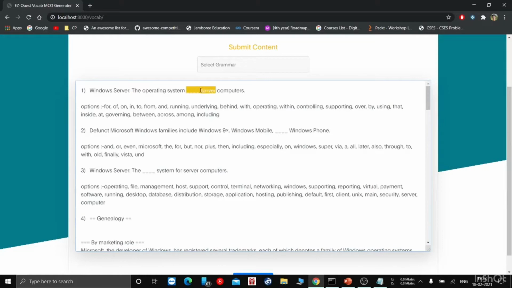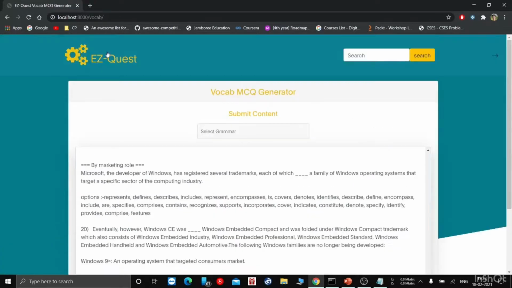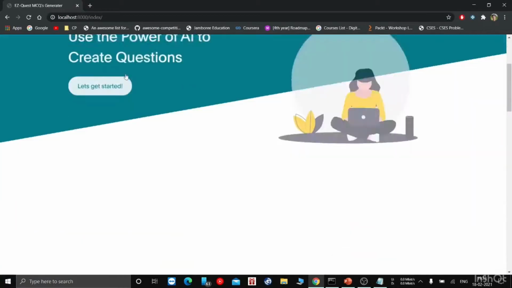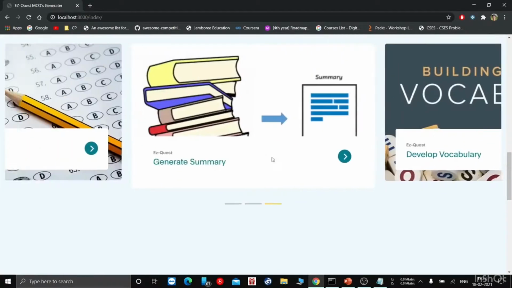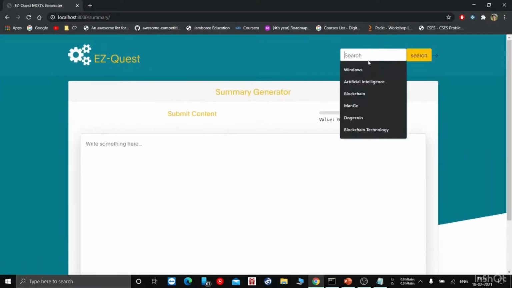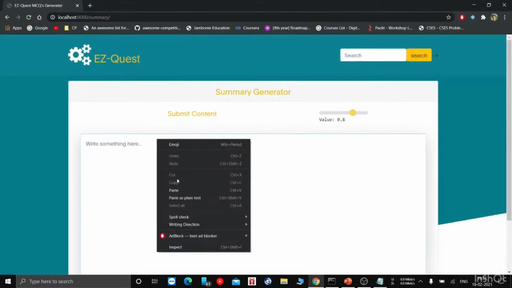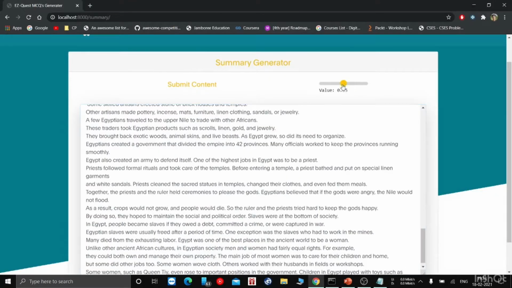Here you can see the correct option should be "for", but it has also generated many other options which can be given to students. So it has generated many MCQs. Now this was about the vocab MCQ generator. Now let's see generate summary. Here is also the same concept. You can search for any text, or you can copy and paste your own text, and you can set the ratio in which you want to compress.